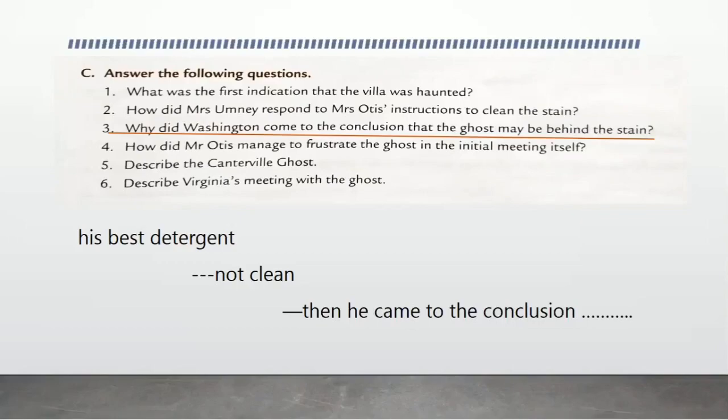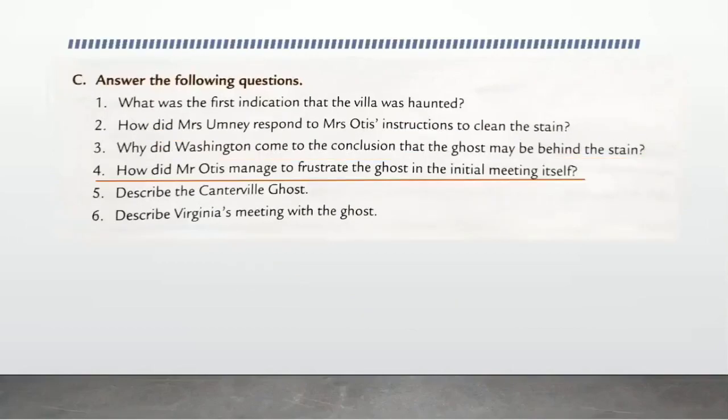Okay, so now let's move to question number 4. Question number 4 is, how did Mr. Otis manage to frustrate the ghost in the initial meeting itself? So Mr. Otis managed to irritate the ghost in the first meeting. Initial means first. How did he manage to do so? Again, did is written in the question. Write your answer in past tense.